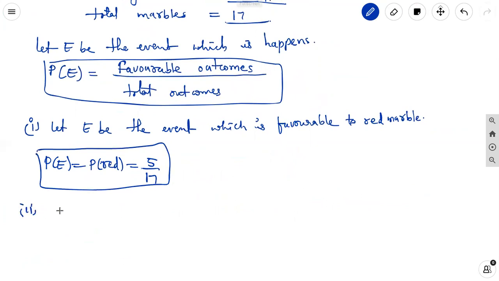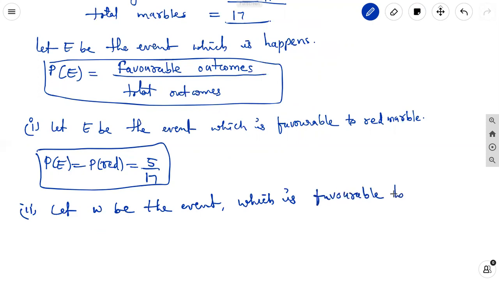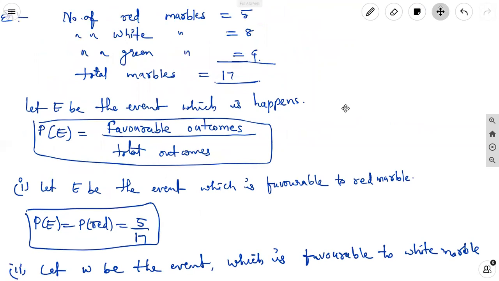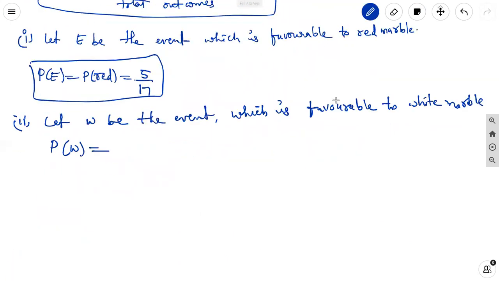Second one, let W be the event which is favorable to white marble. Then probability of white marble is equal to: how many white marbles are there? 8 white marbles are there. So 8 by 17.